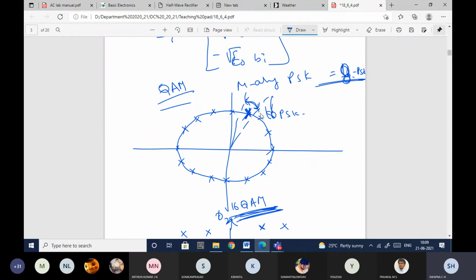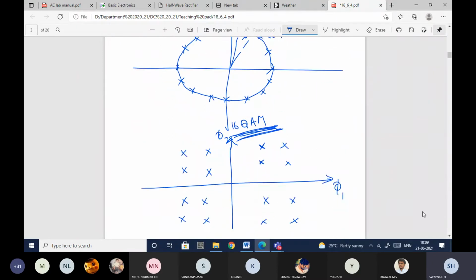In the same way, here also the same thing, but here the spacing between the message points will be more when compared with this. The signal points will be more spread here. The spacing between the points will be more here. This is the advantage of 16 QAM.